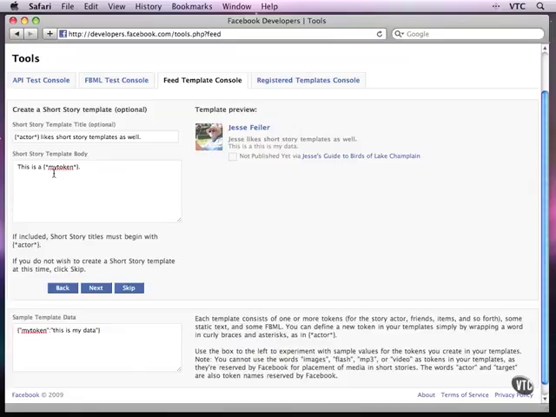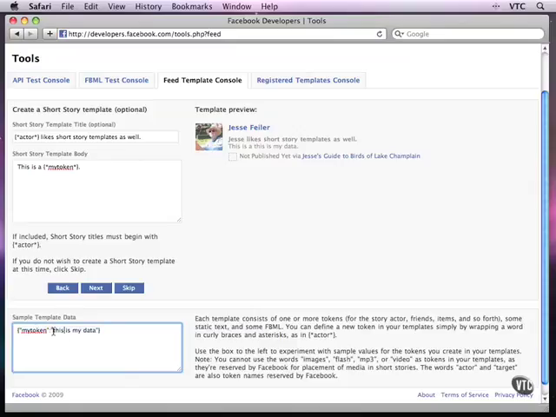The most important one is that while Facebook is replacing the actor token, which it defined, with the name of the person running the app, what you have to remember is that you've defined a token called my token or whatever you want to call it, and at runtime, at the moment when you are going to be generating this newsfeed item, you have to have the data that you can fill in. So in other words, this code will be inside your app. And normally you will hard code the name of the token, so this is going to have to match what you've put up here in the template.